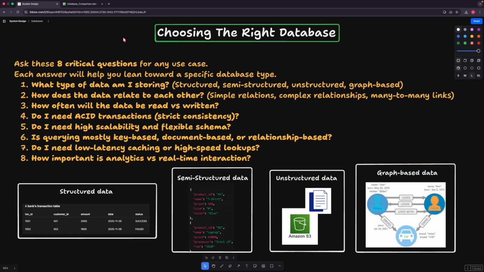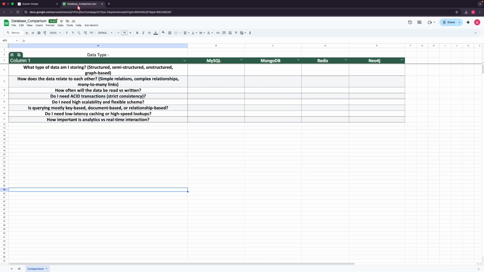So we are good with the first question, but we need to look into the other 7 critical questions. For that reason, I have created a separate Excel sheet where I have defined all those 8 questions, and I have added the different databases that we can consider. The process is, first we define the data we are trying to store, and then we answer all these questions by adding a score to each database.